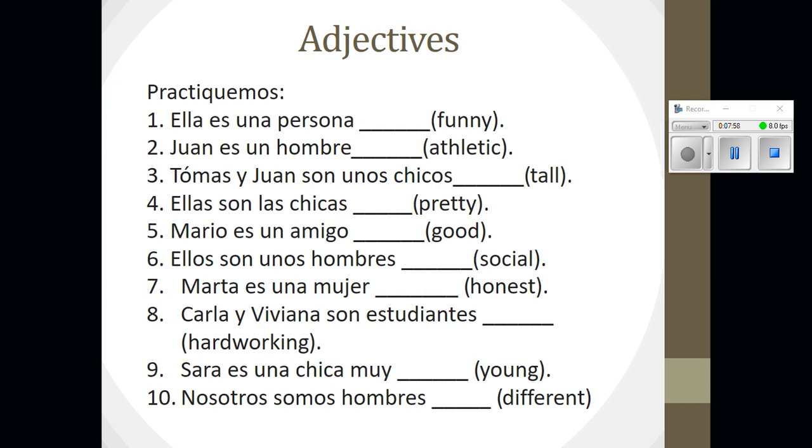Okay, practiquemos. All right, fill in the correct translated form of the adjective given. Okay, so let's do the first one together. It says, ella es una persona. It wants us to finish up by putting an adjective in Spanish that means funny. Okay, now we are describing a girl, so we want to make sure that our adjective agrees in gender and number, so it must be feminine and singular. So the correct answer here would be cómica. Okay, pause the video at this time and fill in the answers for número 2 through número 10.